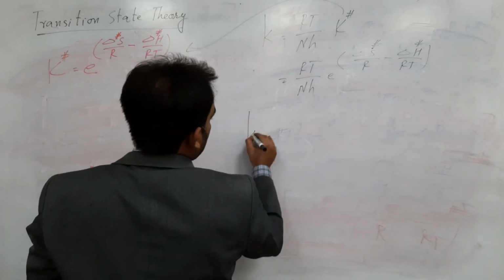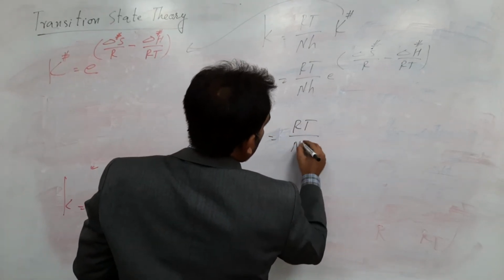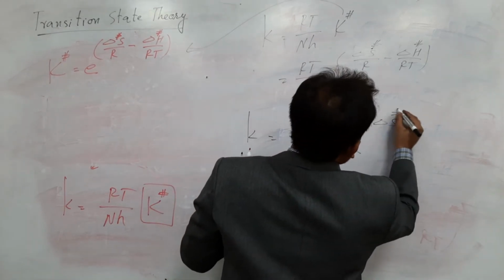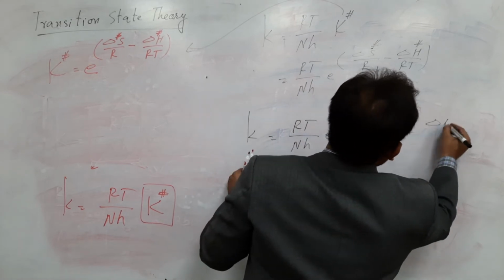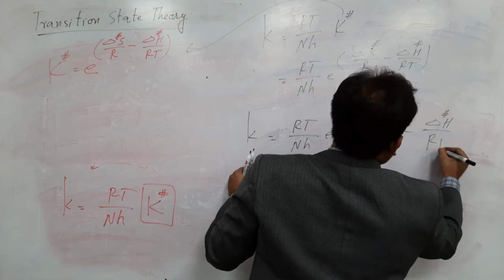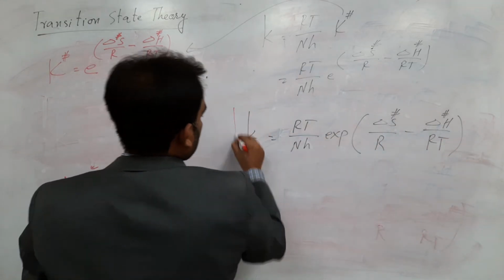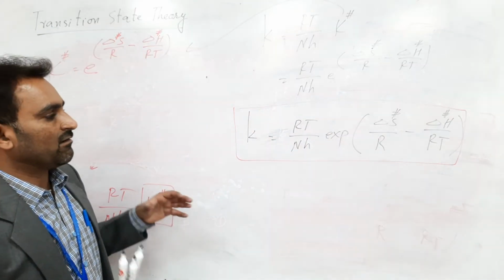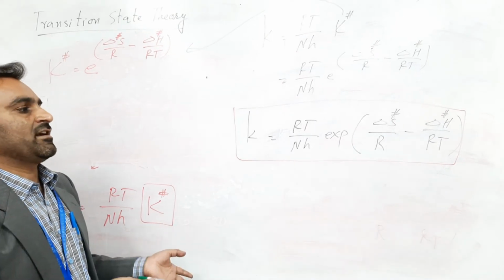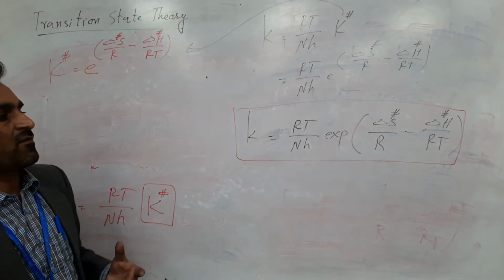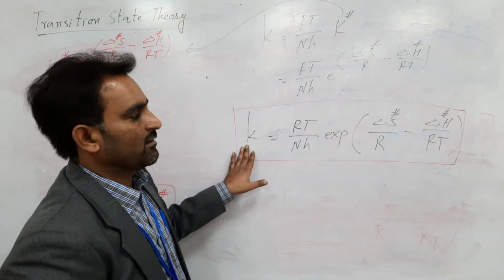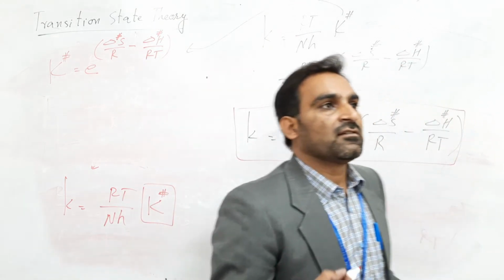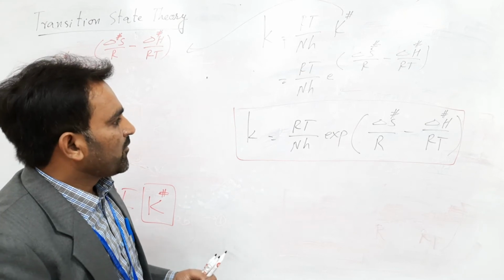This equation can also be written with exp. This equation is actually used to relate the concept of thermodynamics and rate constant, and if you have some thermodynamic values and these parameters, you will find the rate constant. So this theory is actually going to relate kinetics with thermodynamics. So this is your equation.